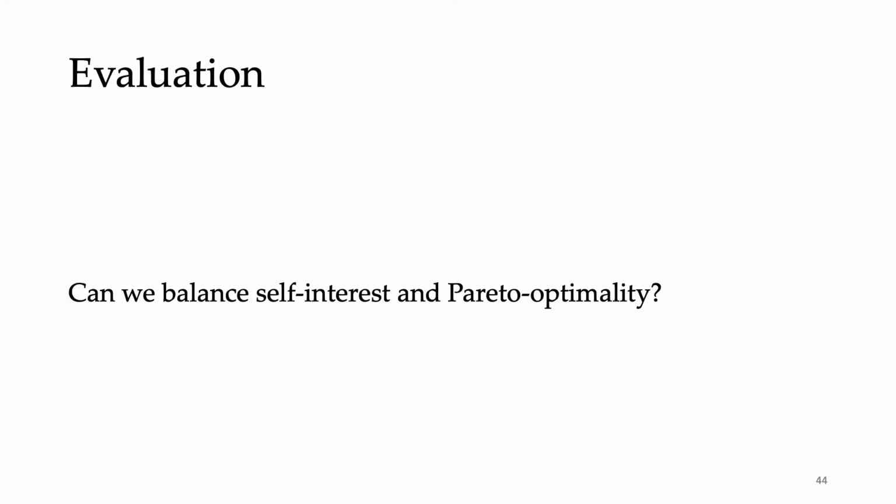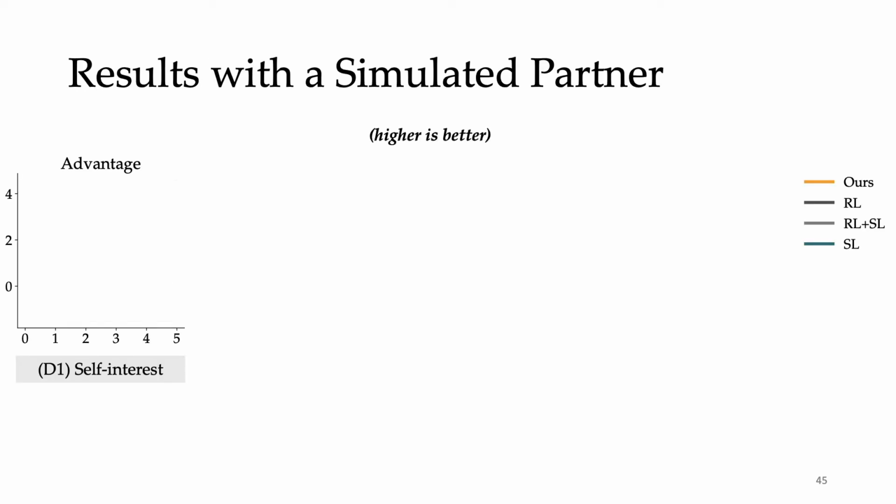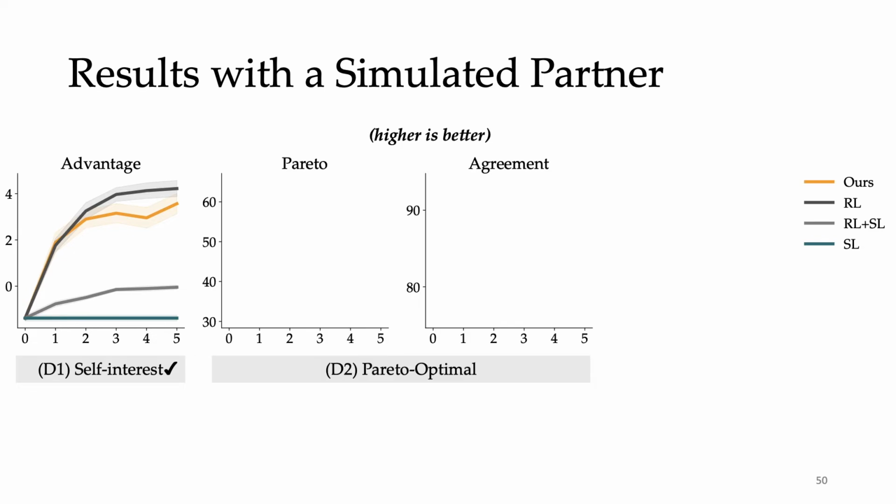The main question we wanted to answer in our evaluation is whether our approach can balance these two desiderata. To measure self-interest, we look at advantage, or the average difference between Alice and her partner's score over 5 training epochs, which is the x-axis. As expected, RL has high advantage and SL has low advantage. Our approach is closer to RL than RL plus SL. We can say that our approach does a good job of preserving self-interest.